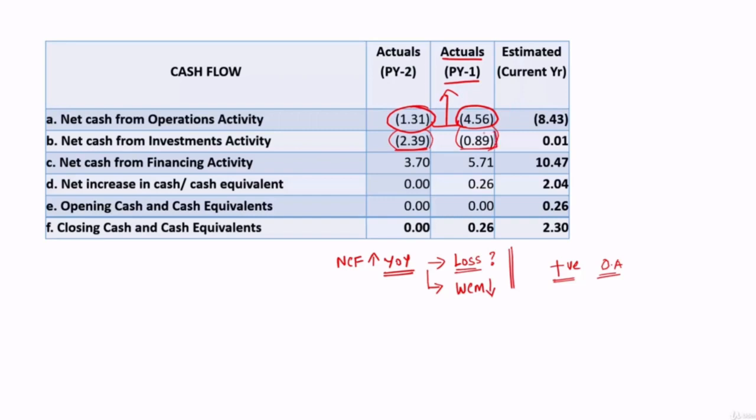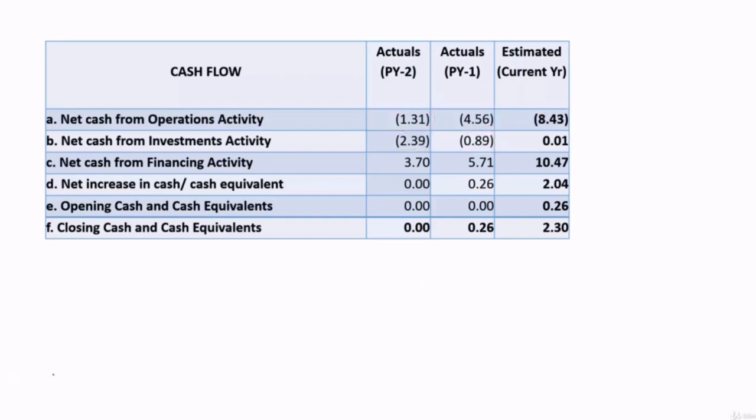And in this year also they are going for some additions. So this has to be seen, whether is it fixed asset addition or is it any additional investment in group concerns. What is the need for creating these additions, especially when they have negative cash flow year on year. So that should be studied and elaborated in the proposal.